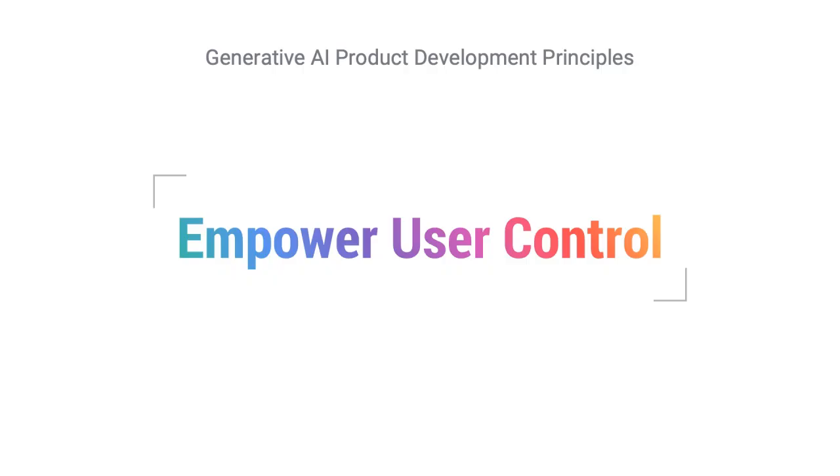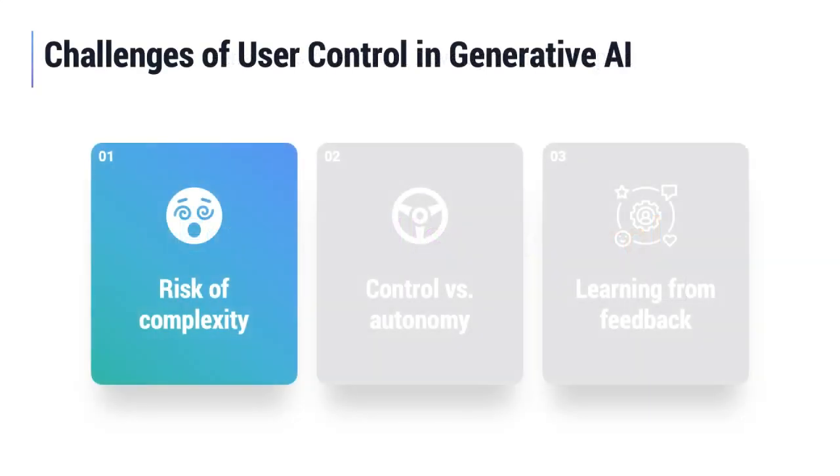Now, empowering user control in generative AI products raises some questions and challenges. Let's consider why. First, Gen AI systems can be complex. Giving users full control over every aspect could be overwhelming and lead to choice paralysis.